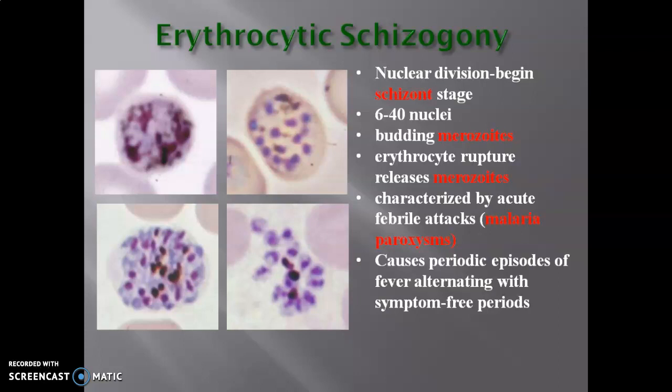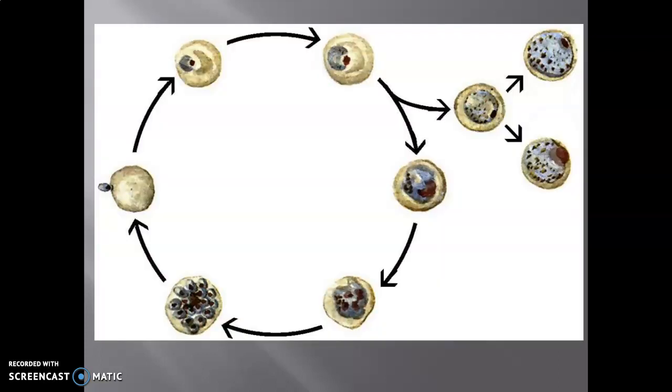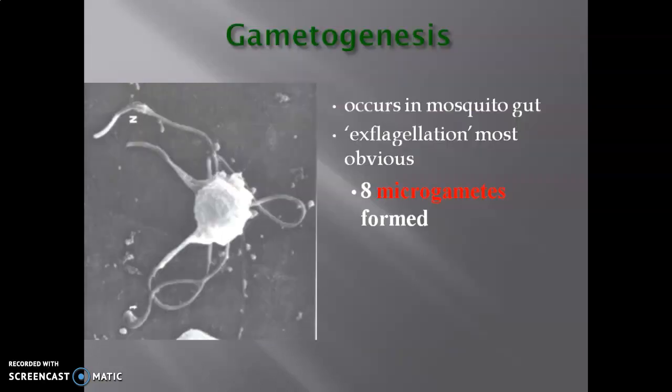Here, when it undergoes the different schizogony asexual cycles, different episodes of symptoms can be observed. There will be fever, and the patient may feel shivering, chattering of teeth, and again hotness, an increase in body temperature, and chilling of the body. These are the symptoms that can be observed. See here, this is nothing but a developmental stage.